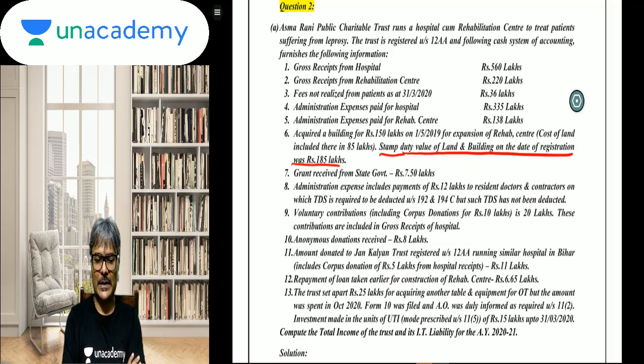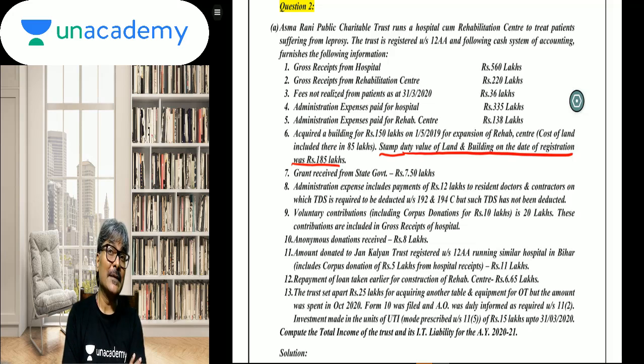Whether this will be considered as what? As a deemed application. Remember this particular part? This particular amendment was, I think, Finance Act 2019, if I'm not mistaken. 18 or 19, 19 mostly. No, sorry, 18. 18 mostly, students. As far as FA 18 is concerned, the provisions of 40A(2), 40A(3) and 40A(ia) will apply for the purpose of not allowing this as a case of an eligible application. This will not be considered as an eligible application.